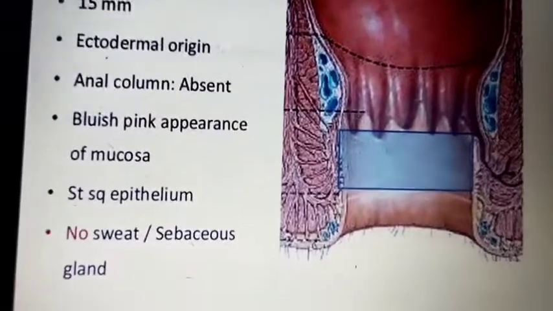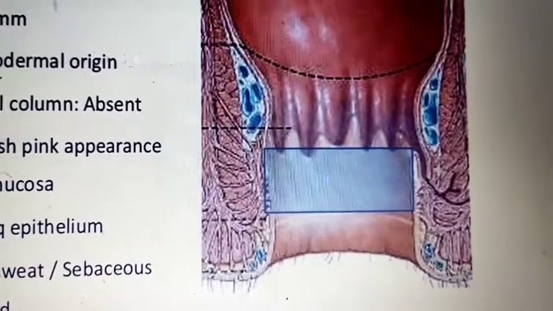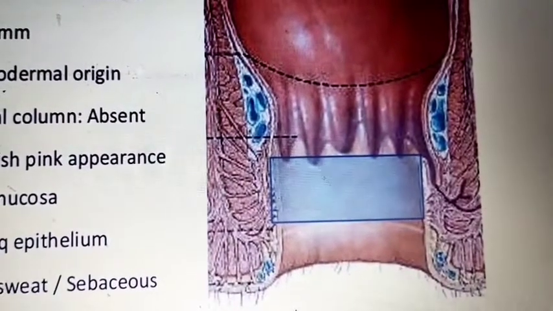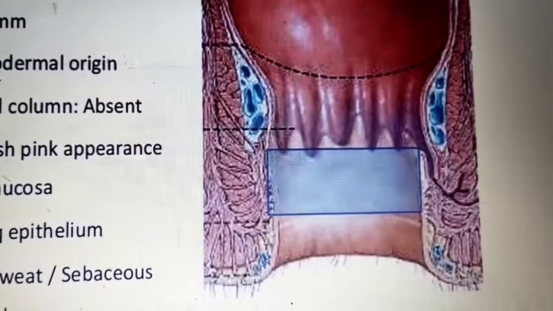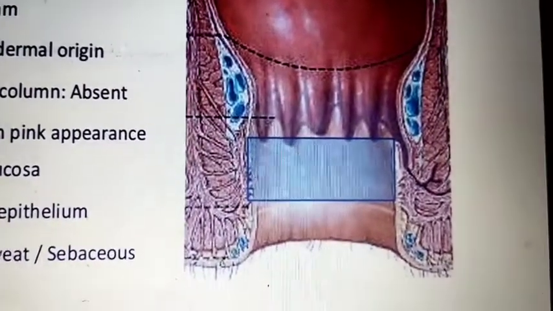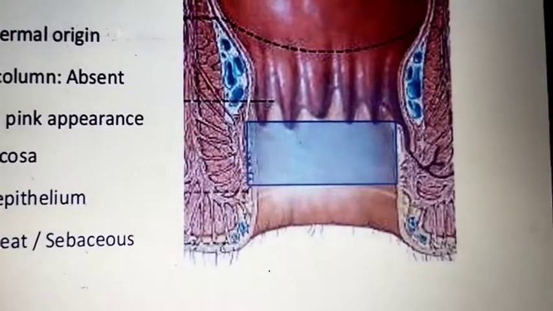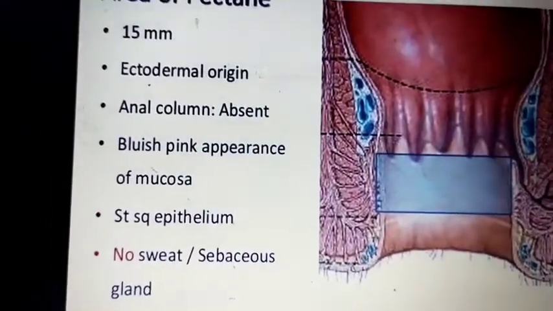Intermediate area or pectinate area. This is the middle area. It is also 15 mm in length and of ectodermal origin. It does not have anal columns. It has a bluish-pink appearance because of the mucosa. Here it contains stratified squamous epithelium, and there are no sweat glands or sebaceous glands.